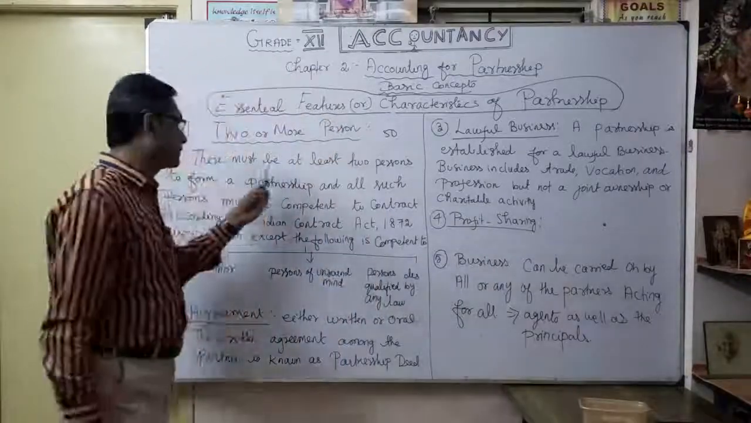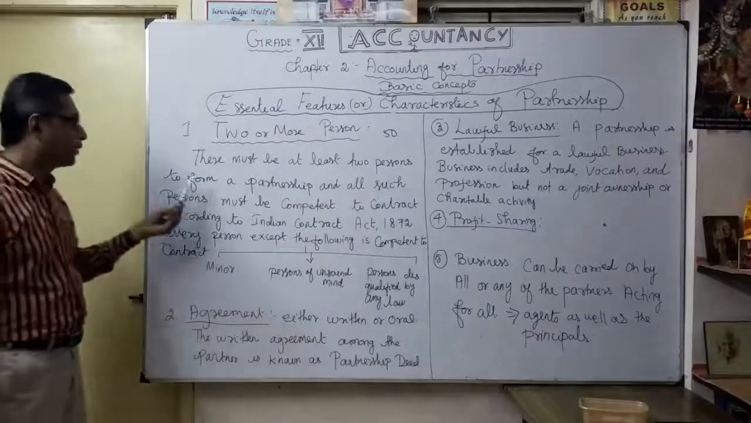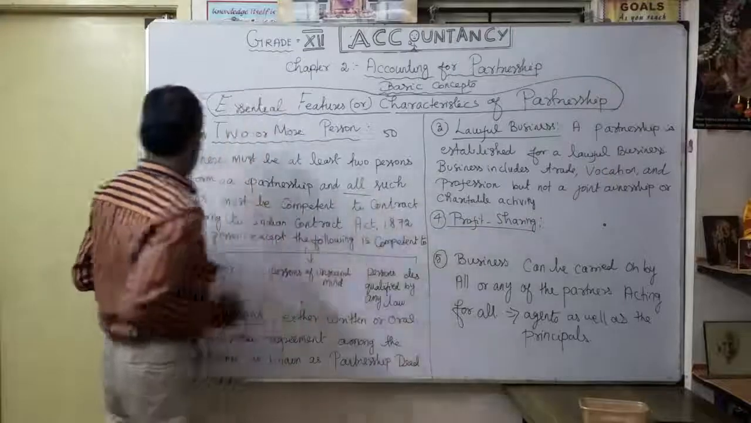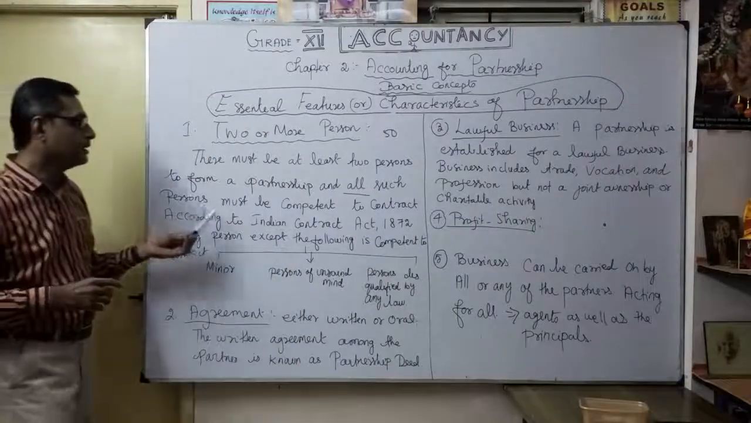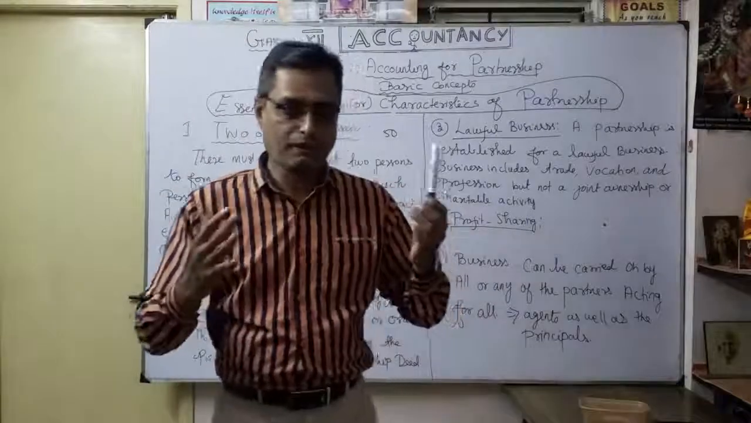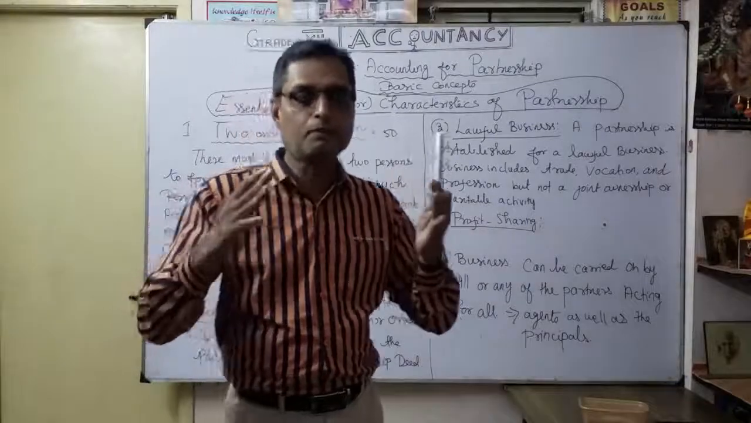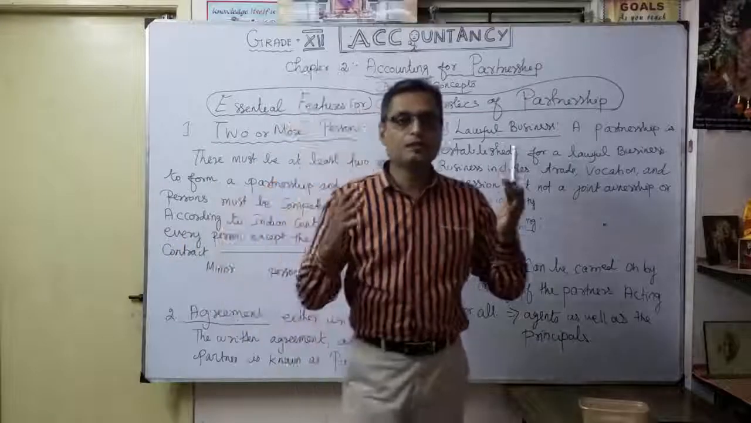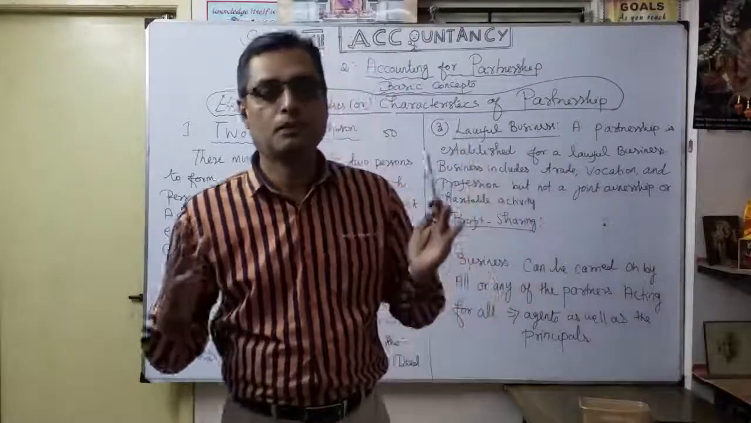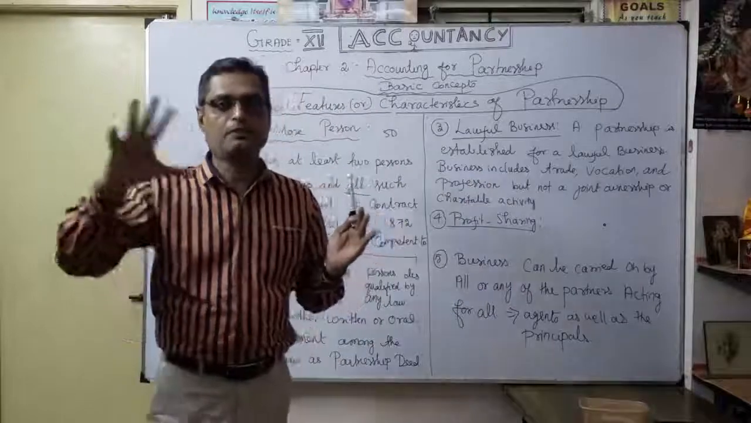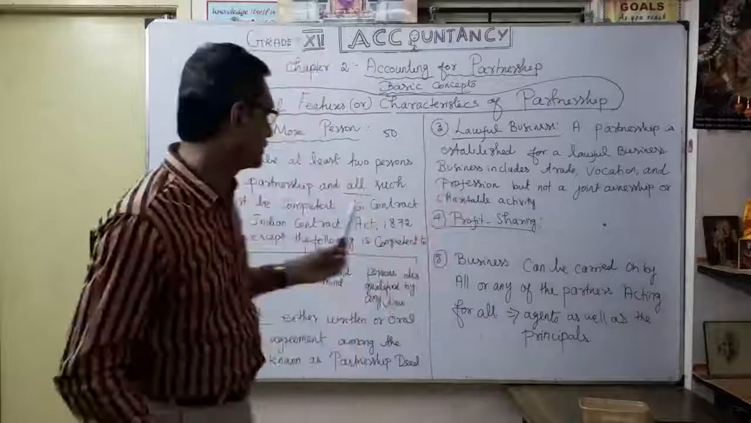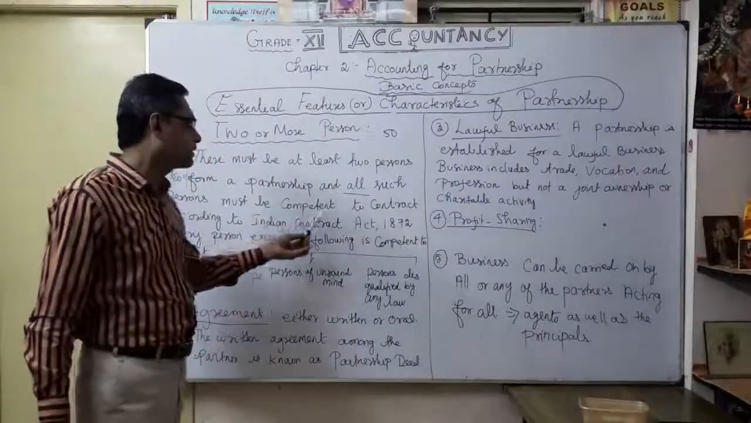So there must be at least 2 persons to form a partnership. And all such persons must be competent to contract. So, coming under the contract, A or B or C. Minimum 2 partners come together to form a partnership in some firm name, and they must be competent to contract. That's what I'm trying to say.